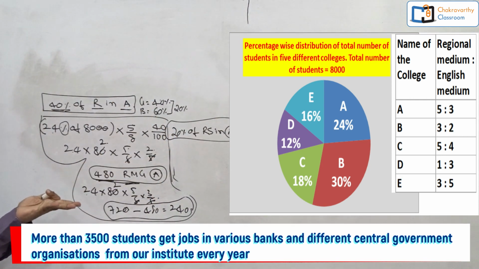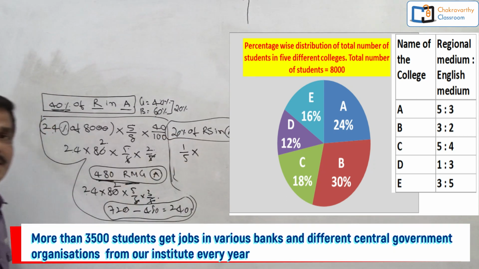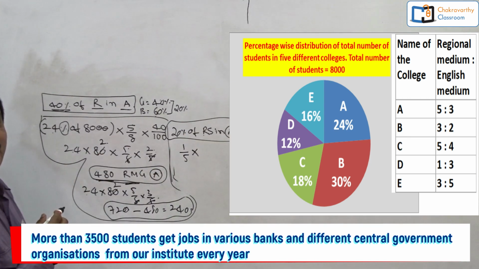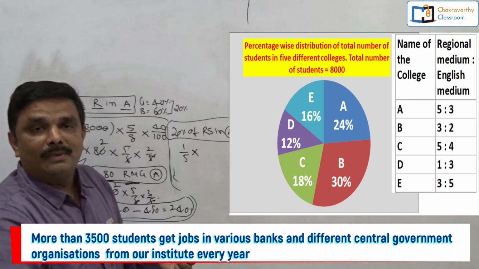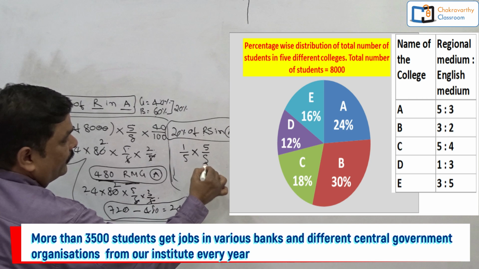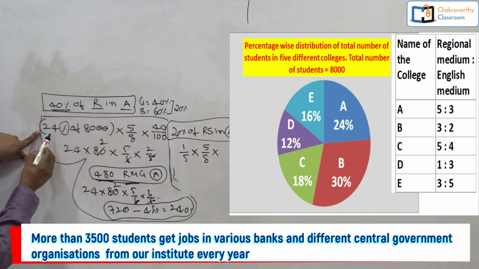Finding out 20% is very simple. 20% is nothing but 1 by 5. 1 by 5 into what? 1 by 5 into regional medium students in college A. The regional to English medium ratio is 5:3. I need regional medium students, that is 5 by 8, into the total number of students in college A.